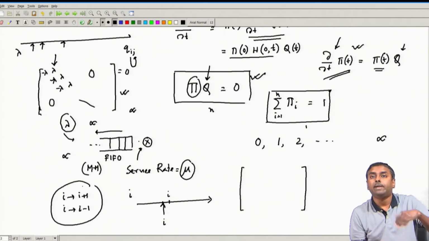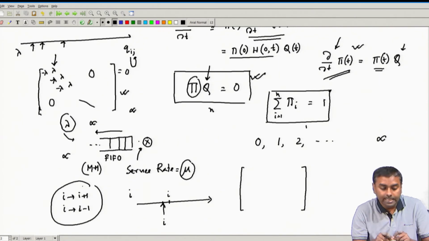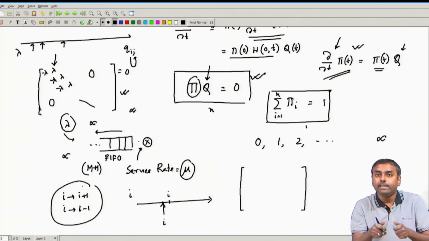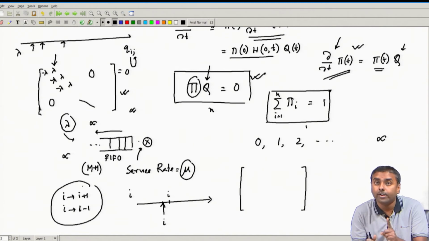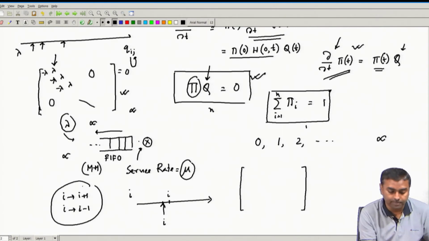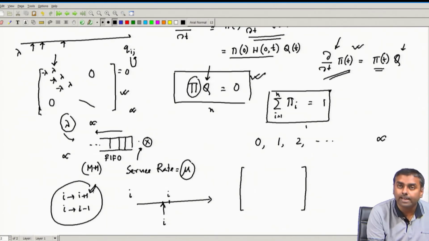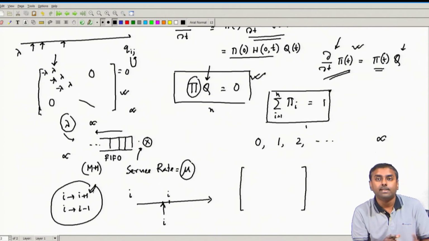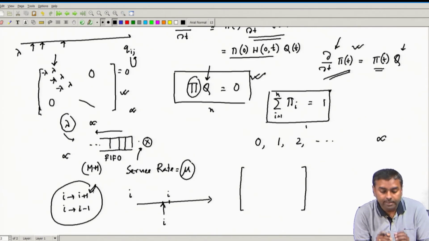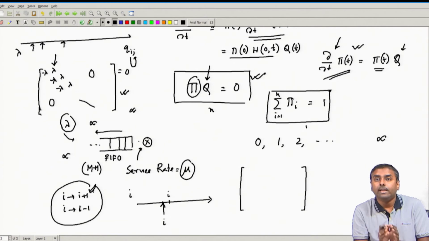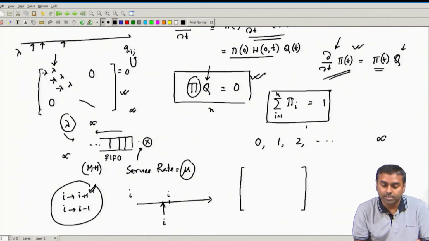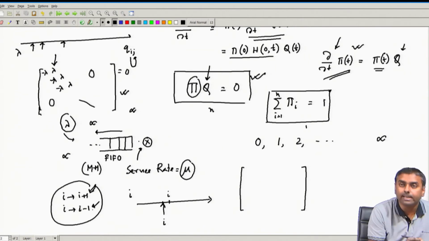At a particular time instance it can increase the state by 1 only, because of the non-simultaneity principle. Simultaneously two arrivals cannot happen, simultaneously arrival and departure cannot happen. So, what it can do is it can only either increase the state by 1, or it can decrease the state by 1.